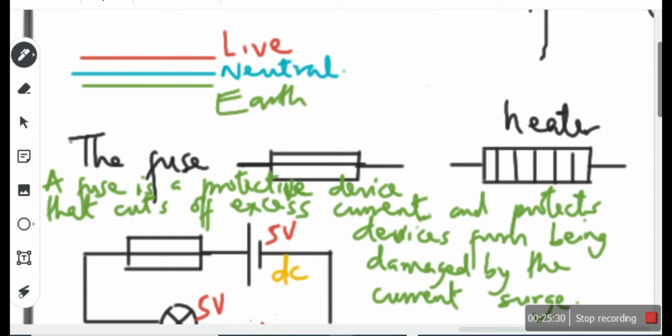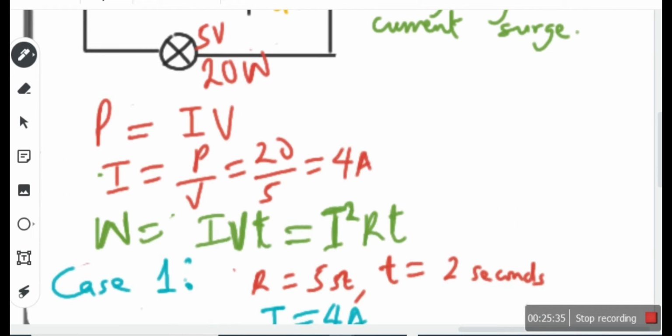In fact, let me tell you, double insulation means the device itself is covered with an insulator, like this electric fan. The whole thing is covered with an insulator. There's no danger of electrocution, and so you don't need an earth wire. If you can be sure that the device is completely covered with an insulator, there's no possible danger of electrocution, so you don't need an earth wire, because an earth wire is just for protection.